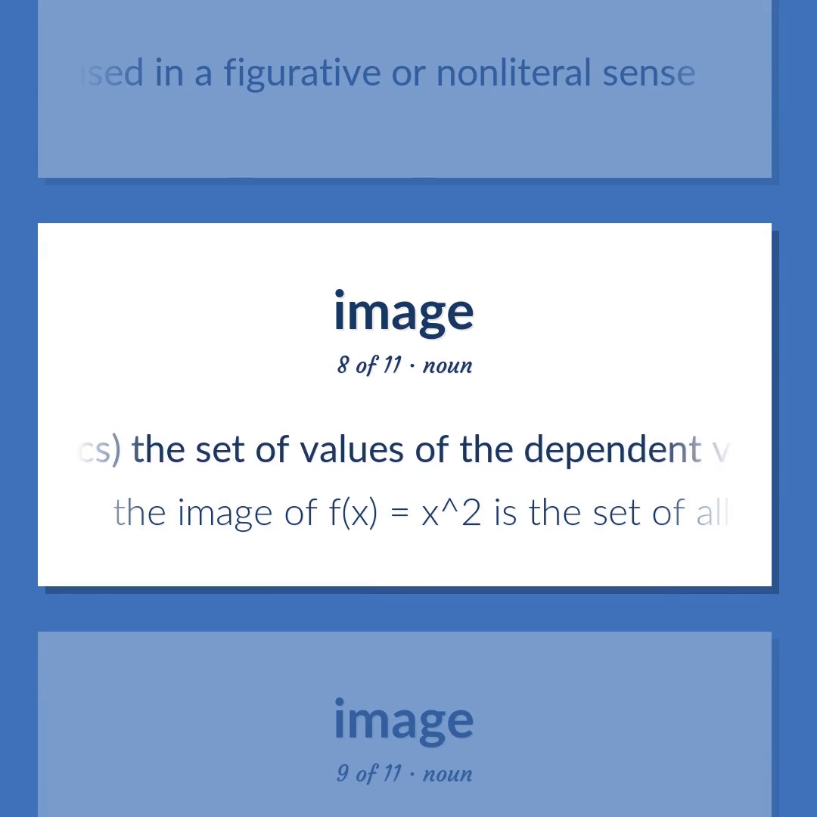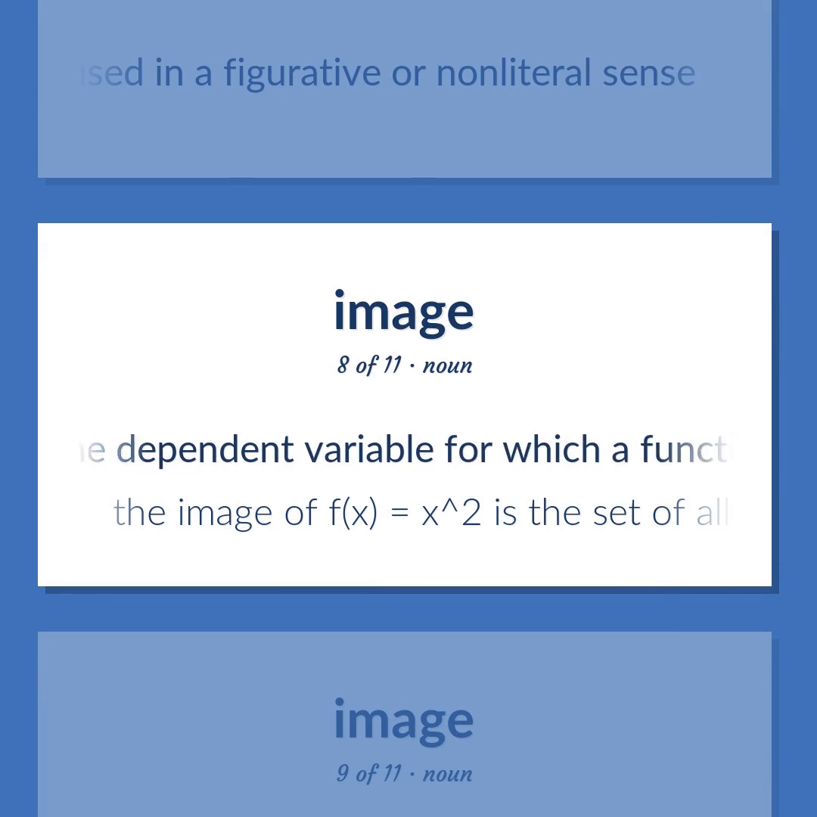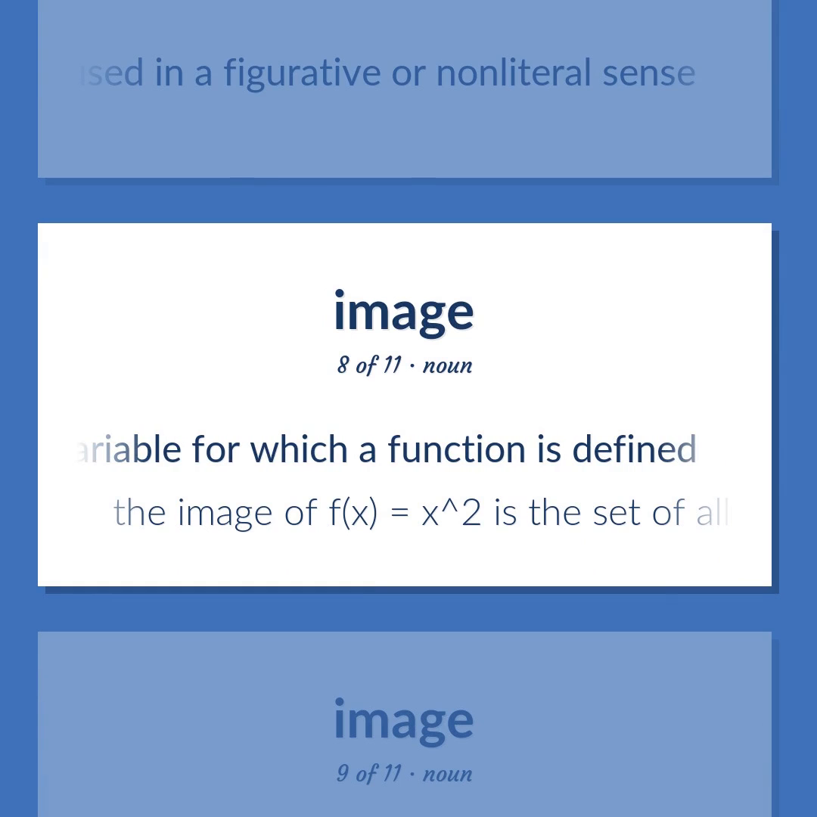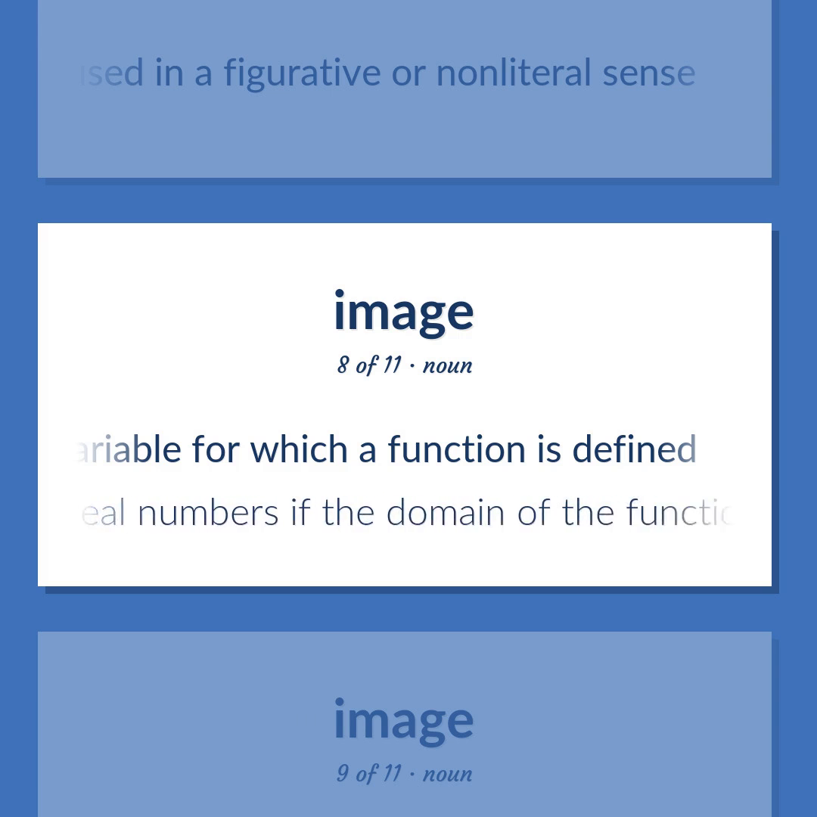Mathematics, the set of values of the dependent variable for which a function is defined. The image of f(x) equals x squared is the set of all non-negative real numbers if the domain of the function is the set of all real numbers.